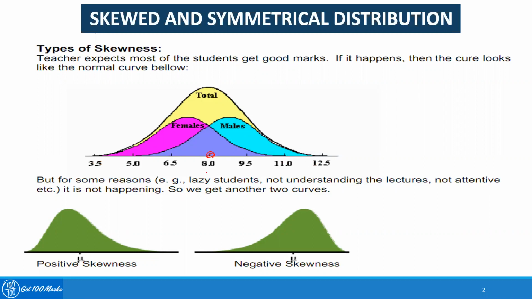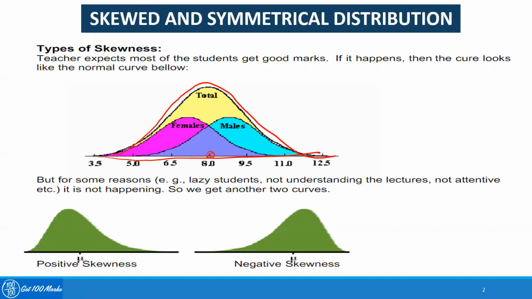I'm assuming some of the students have done very well, some have not done very well, and the average is coming as 8. In that situation, the overall distribution of the curve will come as a bell-shaped curve, or a normal distribution.